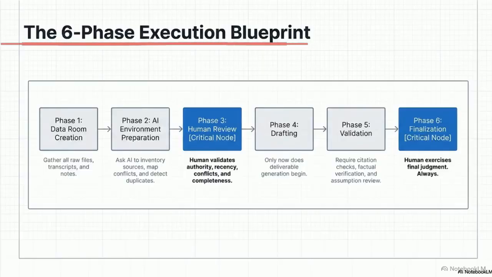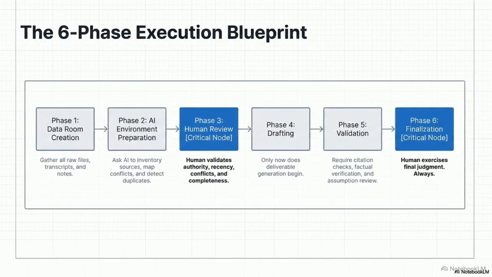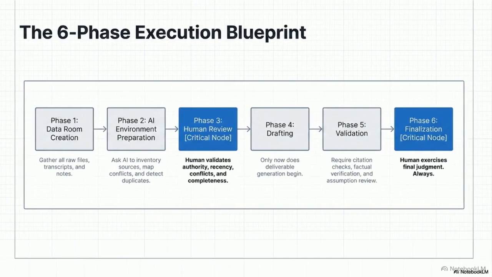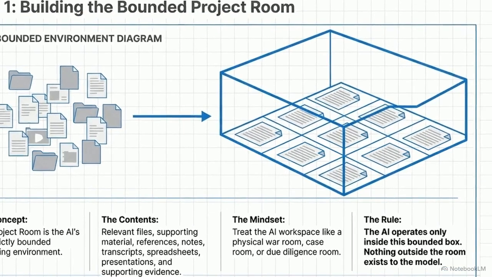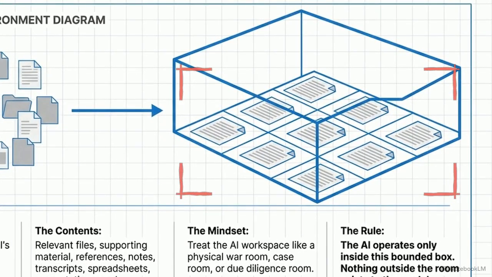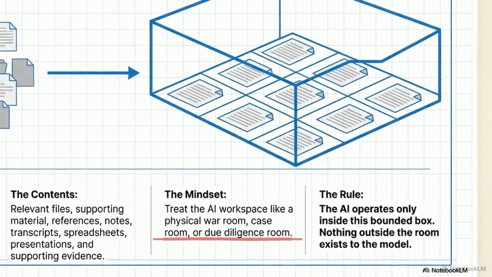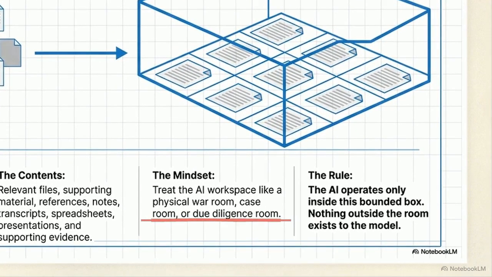This horizontal flowchart lays out the 6-phase execution blueprint. This is the standard operating procedure for serious enterprise AI integration. Phase 1 focuses on building the bounded project room. As this 3D diagram illustrates, the AI must be strictly confined to a defined set of validated materials, operating exactly like a physical war room where nothing outside those walls exists.